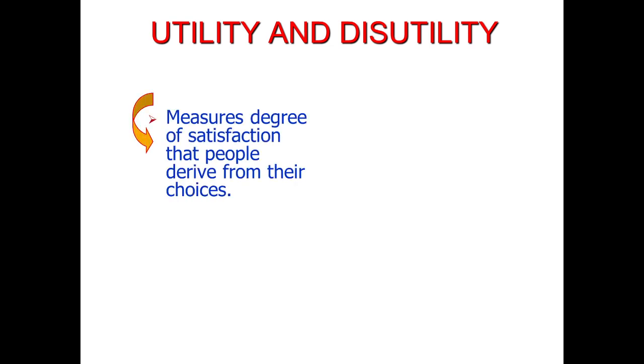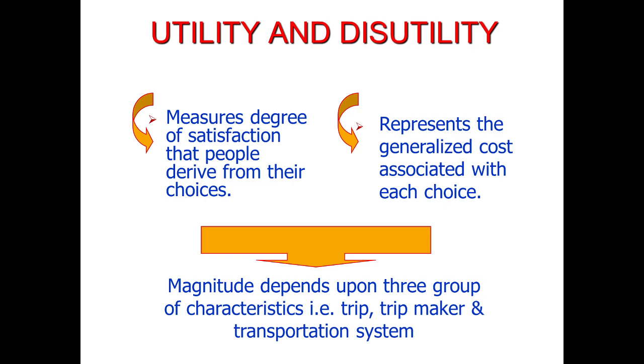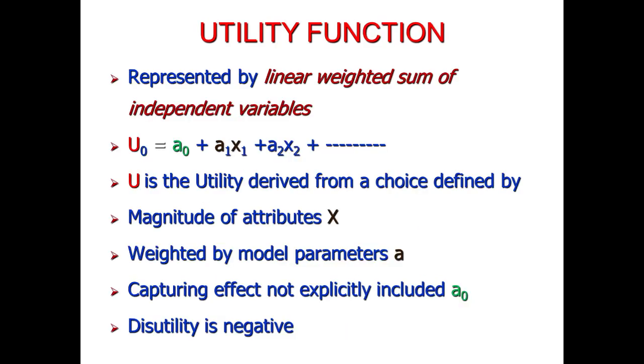So here in modal choice, we will be dealing with utility and disutility of any particular mode. Utility measures the degree of satisfaction that people derive from their choices, and it represents the generalized cost associated with each choice. Now the generalized cost is not necessarily in terms of the money you pay. This cost can also be in terms of the travel time, or the particular discomfort that you feel while traveling in a particular travel mode. The magnitude of utility depends upon three groups of characteristics, that is the trip characteristics, trip maker, and transportation system, as we have discussed earlier.